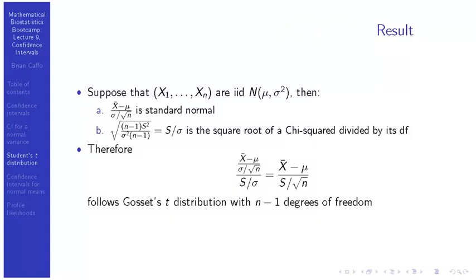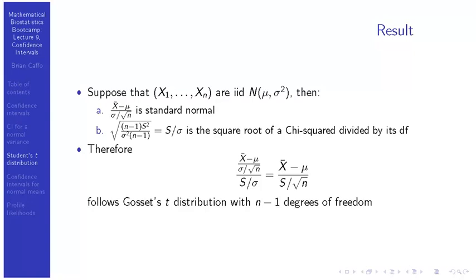Well, let's suppose X1 to Xn are IID normal with mean mu and variance sigma squared. Then X bar minus mu divided by sigma over square root n is, of course, standard normal, because linear combinations of normal random variables are themselves normal. So in this case, X bar is normal. Because they're IID, we know exactly what the standard deviation of X bar is: sigma over square root n, and we know its mean is mu. So when we shift and scale by mu and divide by its standard deviation, sigma over square root n, we get a standard normal. Hopefully this should not be news to you at this point in the class.